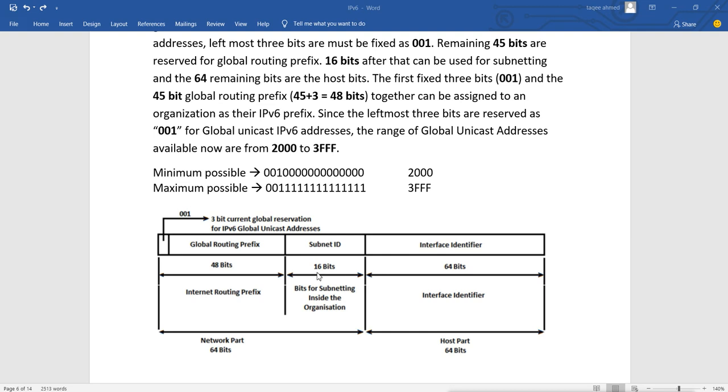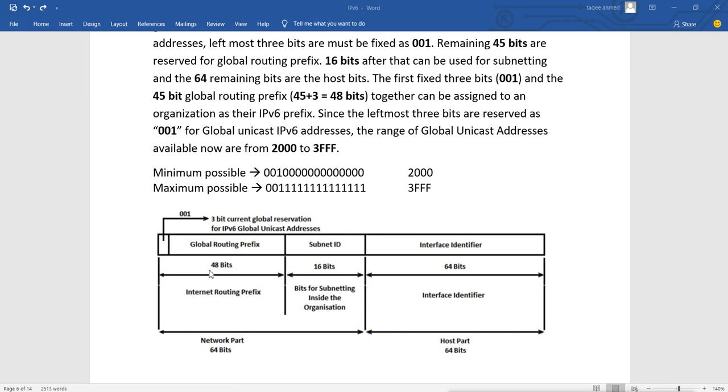And with 45 bits, the IANA can give 2 raised to 45 different organizations these public addresses, and that is also very big. Each organization will get a unique address, and you will still have lots of addresses remaining, because 2 raised to 45 is too much.